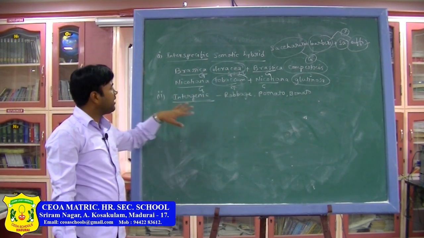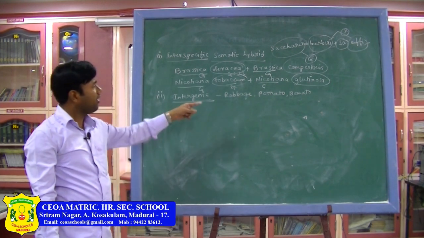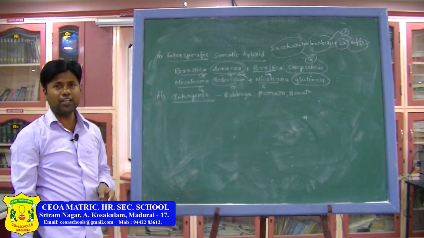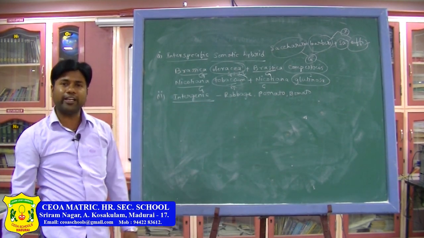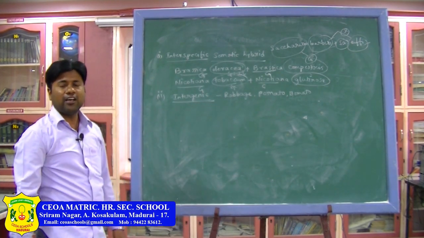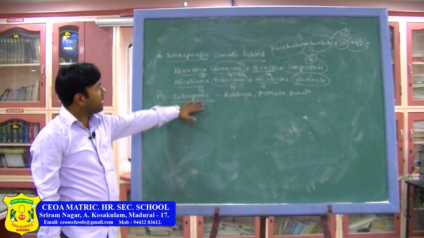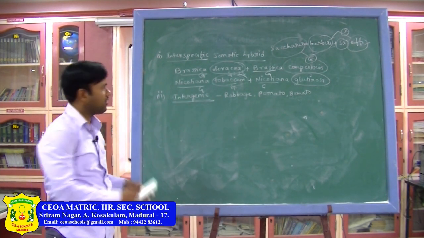Next, intergenic. Intergenic means pomato, we have learnt. What have we learnt? Pomato. Then here ravage, Brassica oleracea. Ravage means Brassica oleracea and Raphanus sativus.